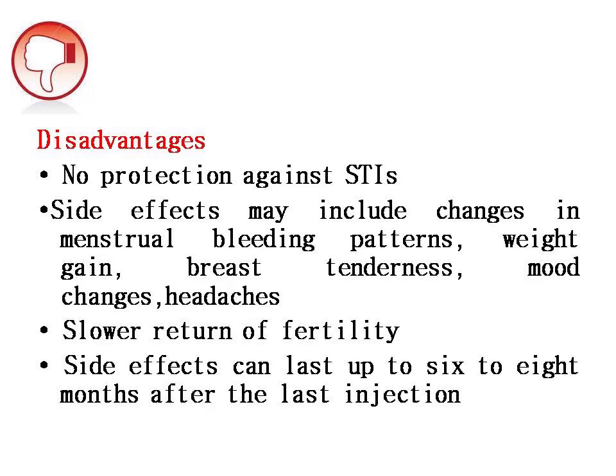We'll go for the disadvantages of this injection method. There is also no protection against sexually transmitted diseases, and users can observe some side effects like menstrual bleeding pattern changes, weight gain, breast tenderness, mood changes, as well as headaches. The important disadvantage of this method is a slower return of fertility. That means it is not recommended if you plan to become pregnant in the next 1 to 2 years. The side effects can last up to 6 to 8 months after the last injection.